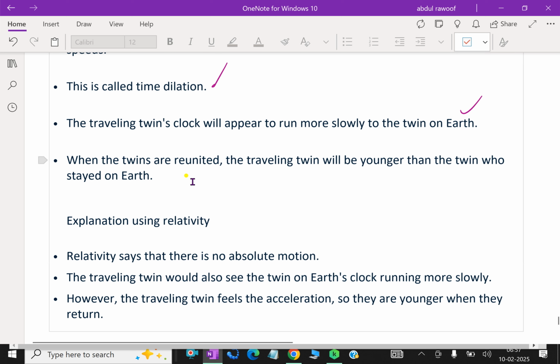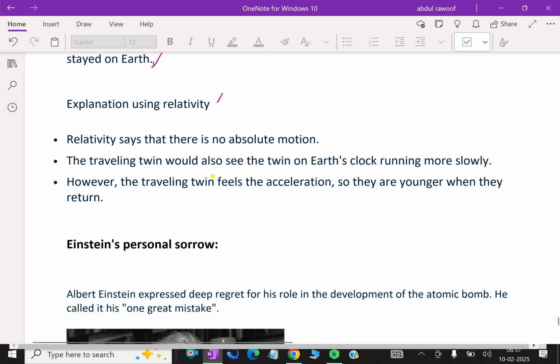When the twins are reunited, the traveling twin will be younger than the twin who stayed on Earth. Explanation by using relativity: relativity says that there is no absolute motion. The traveling twin would also see the twin on Earth's clock running more slowly. However, the traveling twin feels the acceleration, so they are younger when they return.